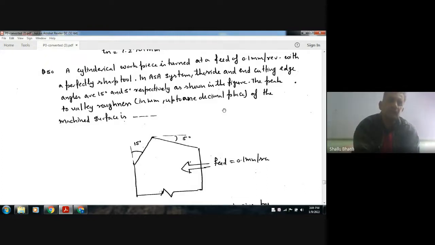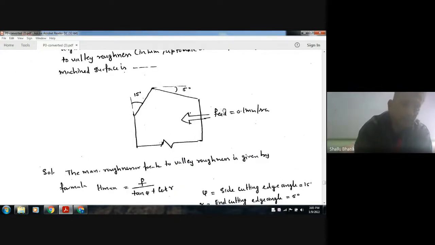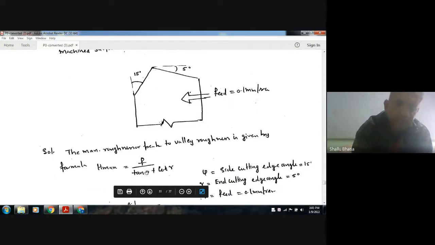The peak to valley roughness in micrometer up to 1 decimal place of machined surface. So the roughness is given by H max equals F divided by (tan psi plus cot gamma). This psi is your side cutting edge angle. That is the formula that you have to remember.